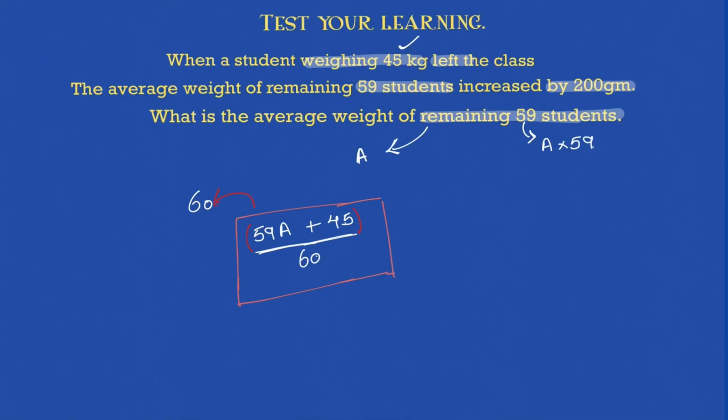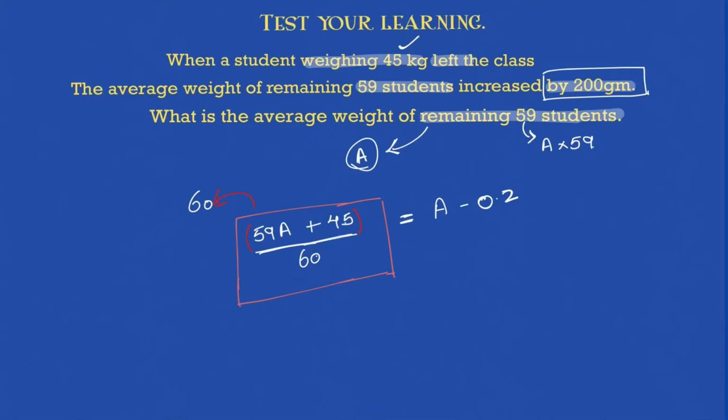If I divide this by 60, this is the average which was there before the student left the class. Now how can I write this? This will be equal to whatever was the average, now subtract 0.2 from that. You will see what is 0.2. Where did this come from? The average increased by what?